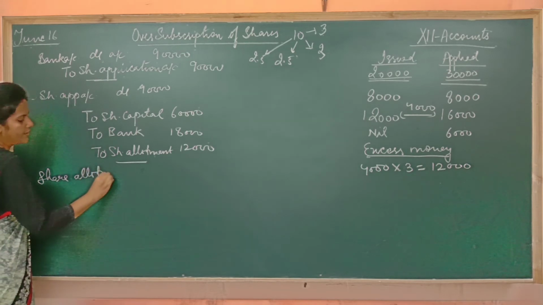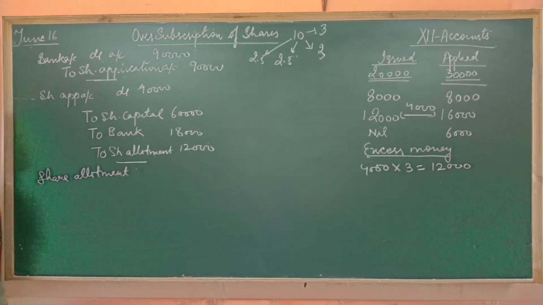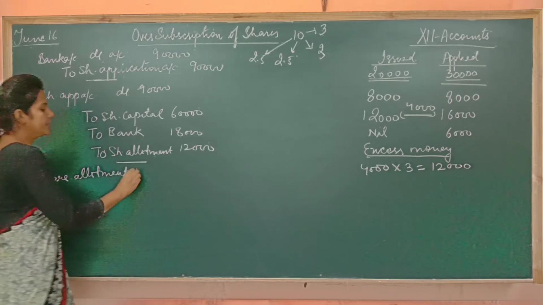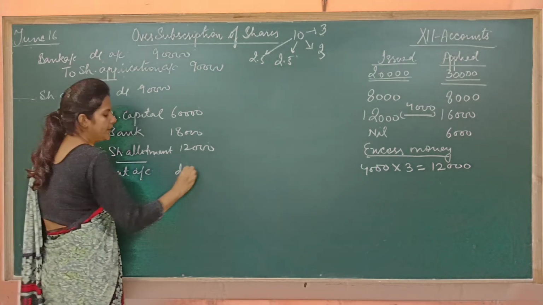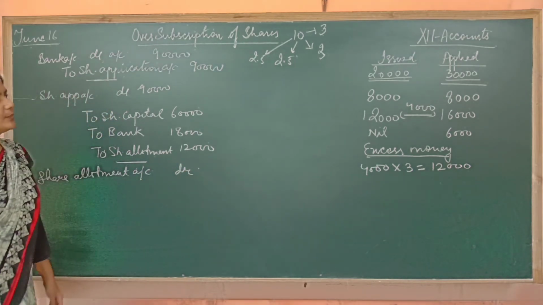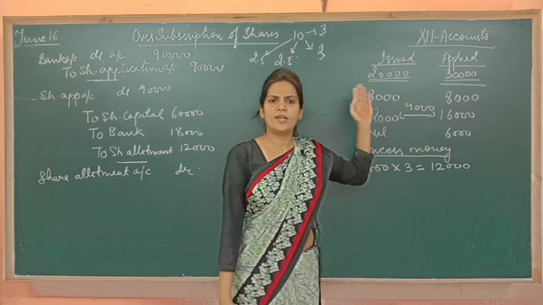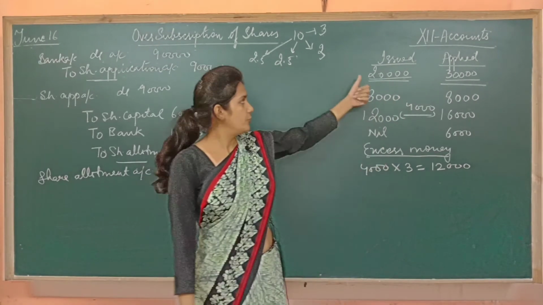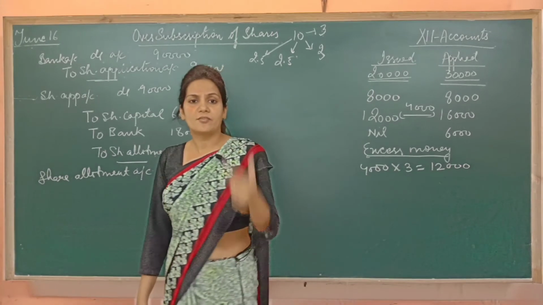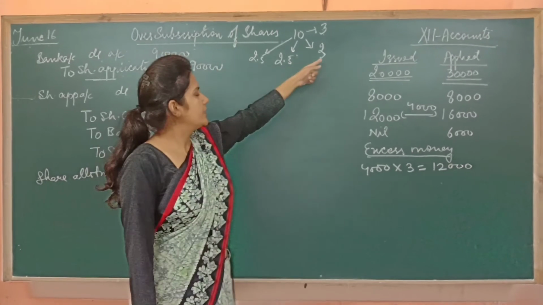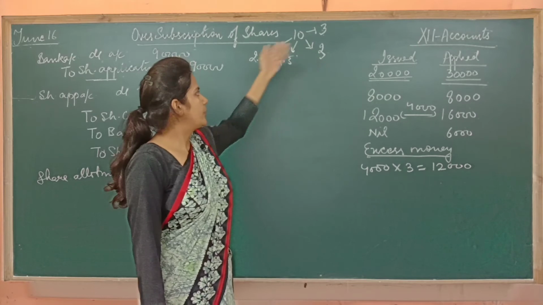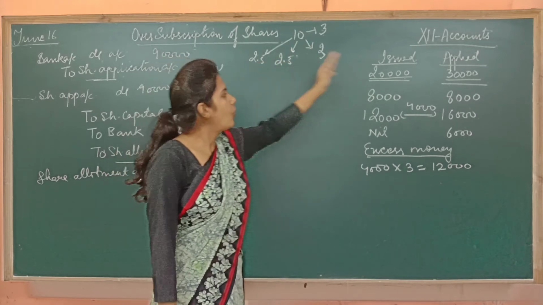We have to give some information to our shareholders that now it's the time to pay the allotment. Now tell me, if people have applied for 30,000 shares, how many we have allotted? We have allotted only 20,000.